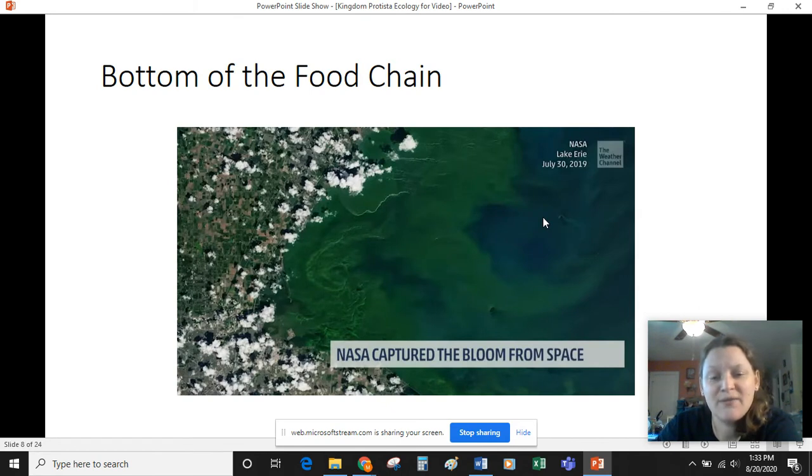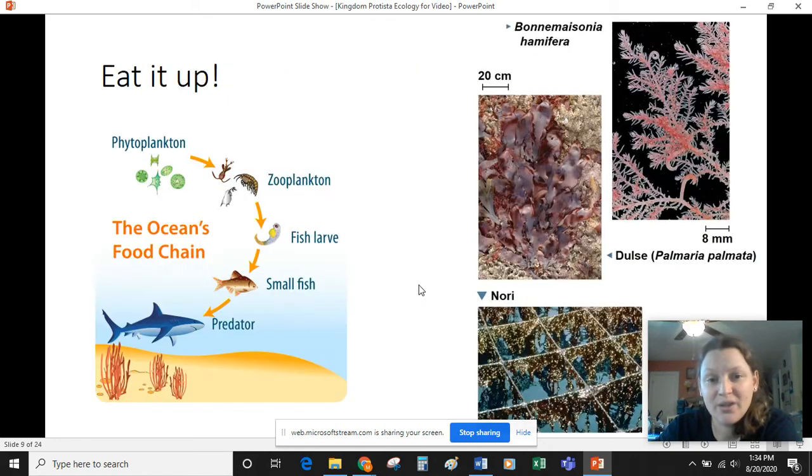These algae and phytoplankton are considered the bottom of the food chain. That's not necessarily a bad thing, but it does mean that many organisms eat them. So when these diatoms and dinoflagellates and other phytoplankton bloom and increase their numbers, often exponentially, there are so many of them that we can actually see these algal blooms from space. This image here is actually from Lake Erie last year in 2019, and we can see this huge amount of algae blooming in the lake.